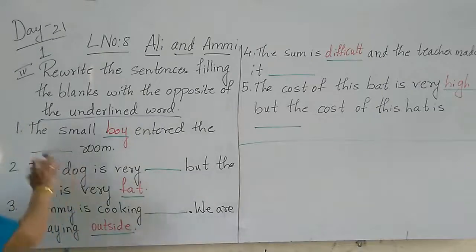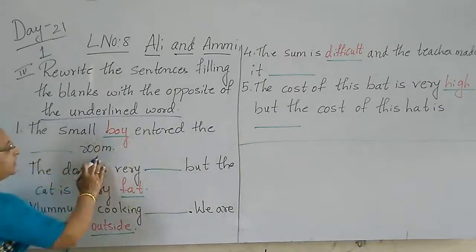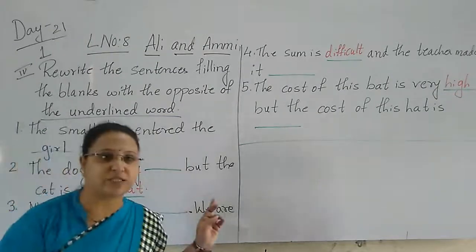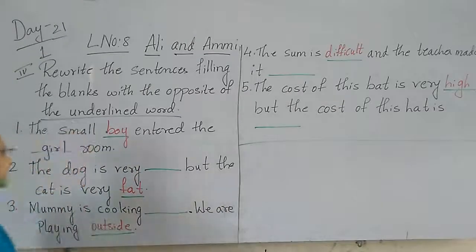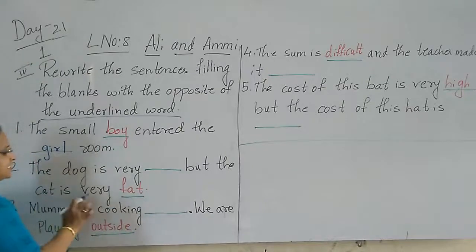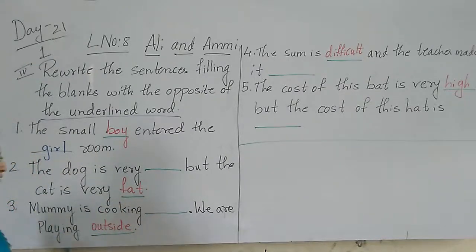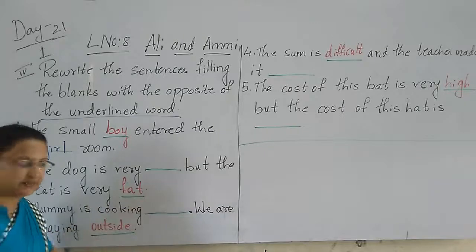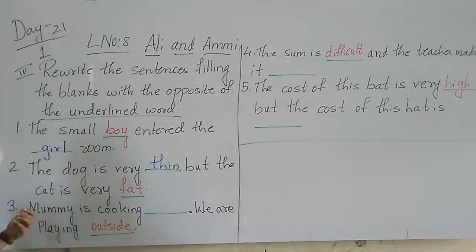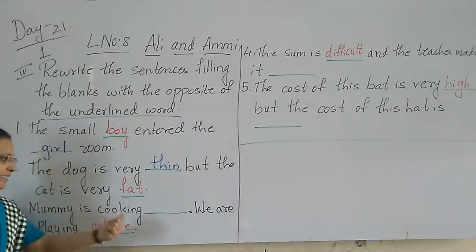So here, the small boy entered the dash room. Girl room. The opposite of boy is what here? Girl. Yes, next. The dog is very dash, but the cat is very fat. The opposite of fat is what? Thin. So the dog is very thin, but the cat is very fat. Mummy is cooking dash.